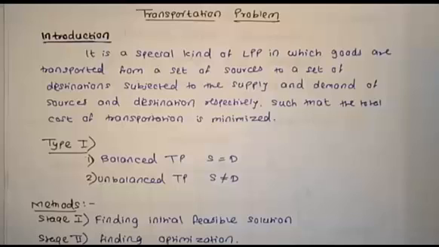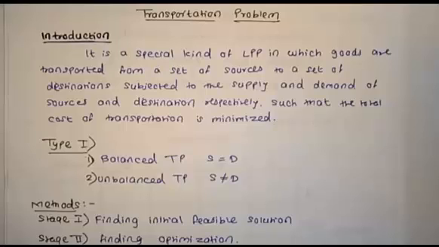Today we are discussing the transportation problem. Introduction. The transportation problem is a special kind of linear programming problem in which goods are transported from a set of sources to a set of destinations, subject to the supply and demand of the sources and destinations respectively, such that the total cost of transportation is minimized.